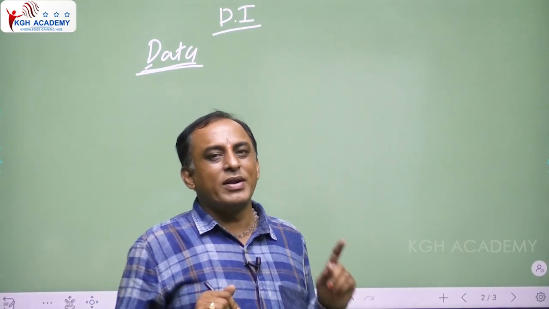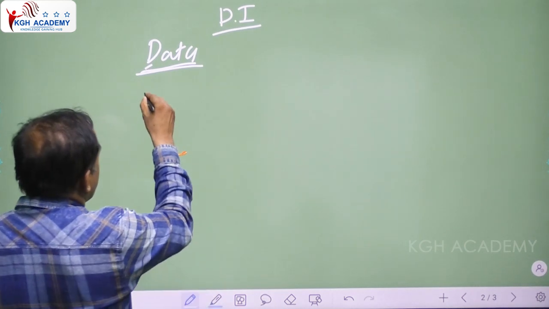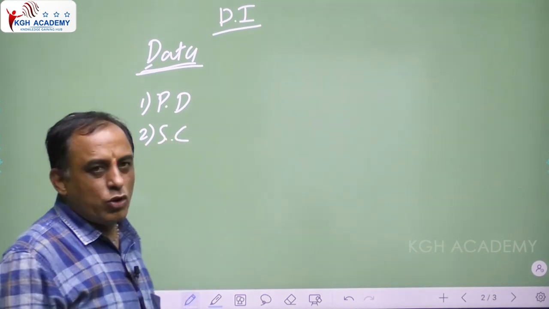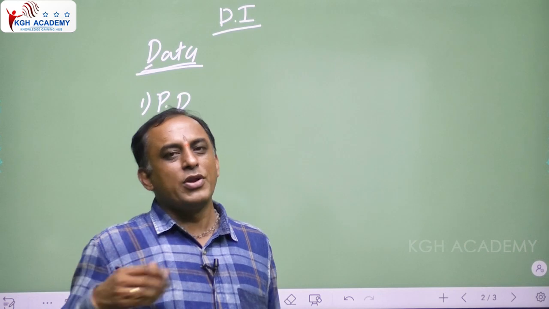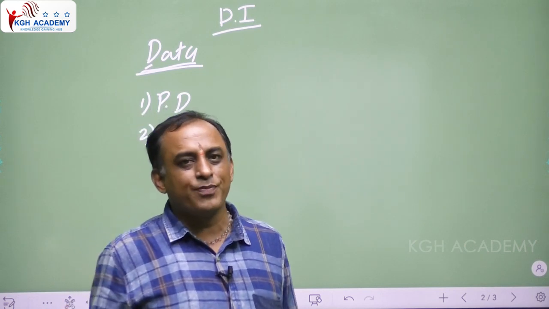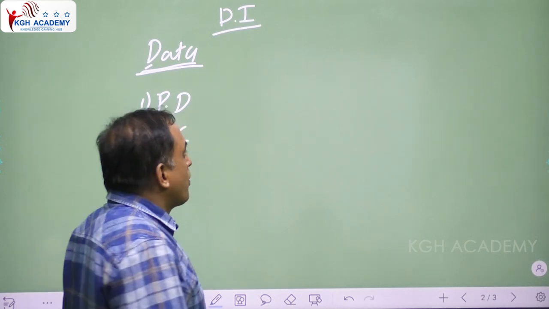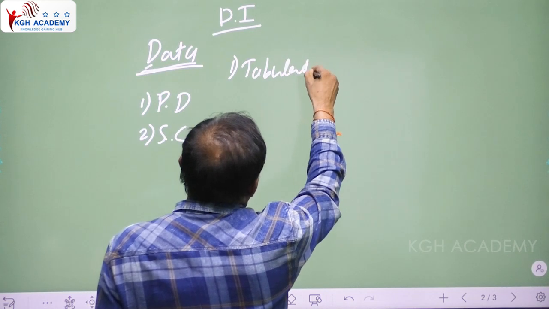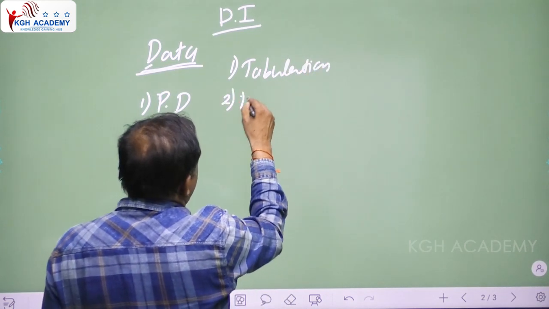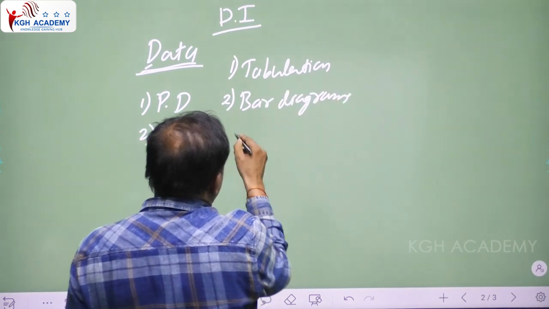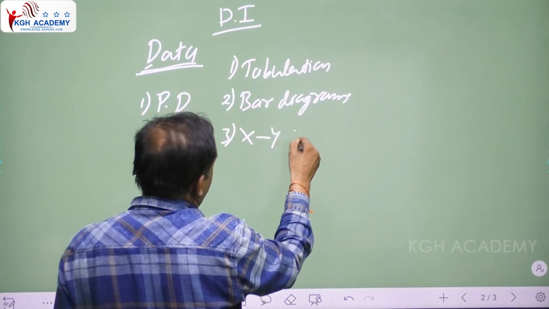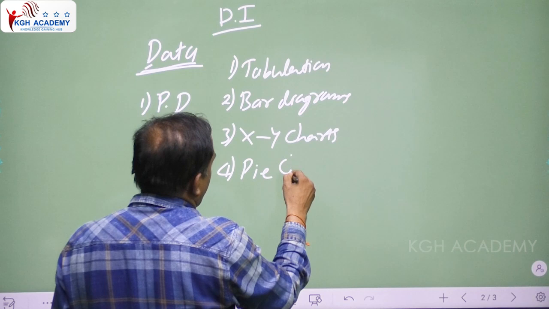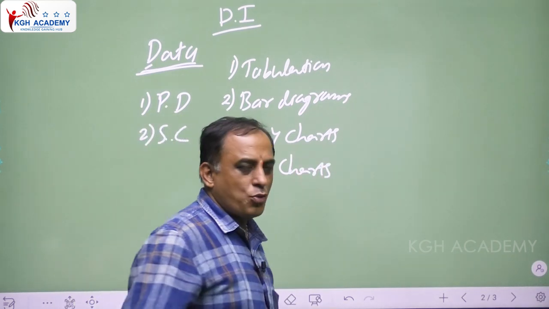This data is divided into two types. The first one is primary data and the second one is secondary data. What is primary data and what is secondary data? In future classes, I will discuss each and everything. Now, how to present the data? The data can be presented in different ways. Here, the important ones are tabulation, bar diagrams, XY charts, and pie charts.